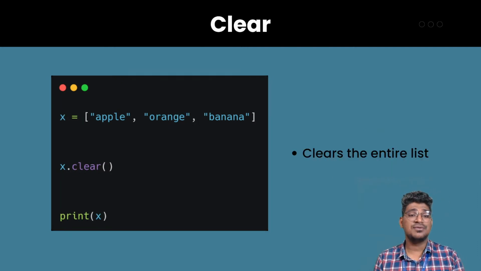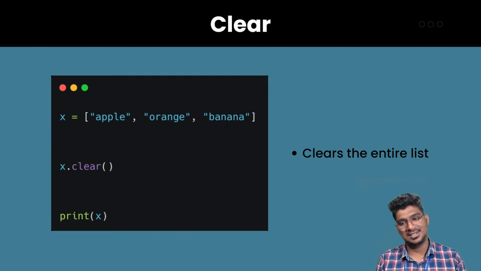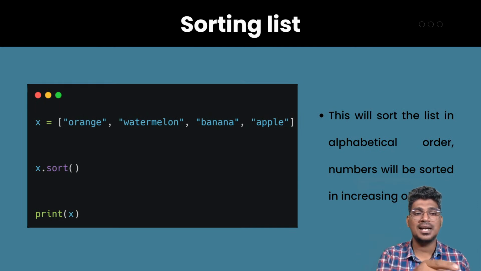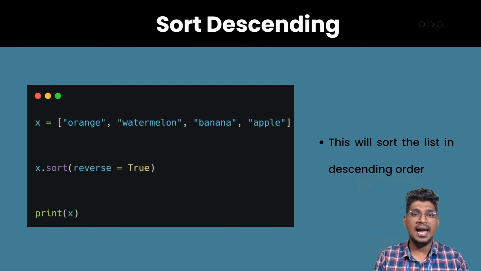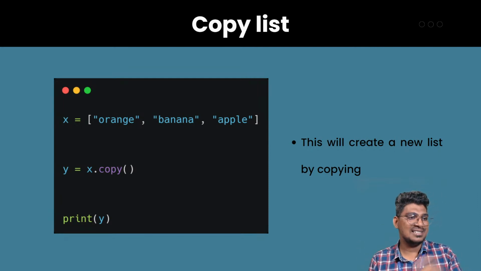Yes, the clear function is going to remove all the items in that particular list. Then sorting will help to make the ascending order of those items, and sorting descending means it will be in descending order. Then copy list is going to make another list.